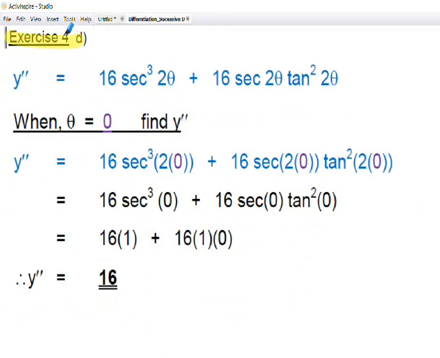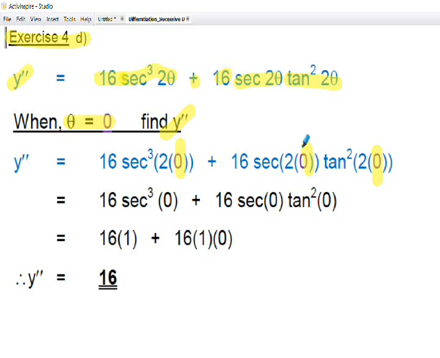Exercise 4, part D. The y double dash, the second differential from the previous page, is repeated here for convenience. It's 16 times sec cubed of 2 theta plus 16 times sec 2 theta times tan squared 2 theta. We're asked to find the value of the second differential, y double dash, when theta equals 0. All that means is we need to put the value of theta equals 0 wherever we see a theta in the above line. And there are 3 positions where that occurs.